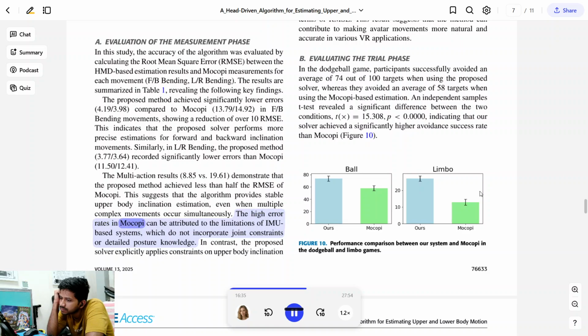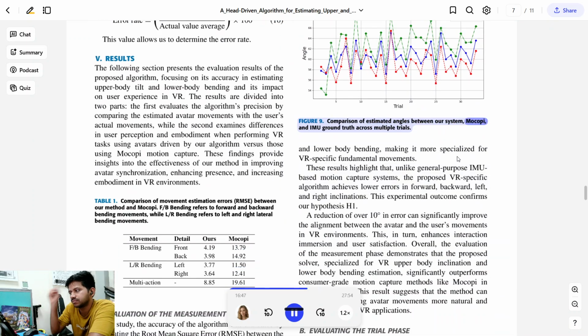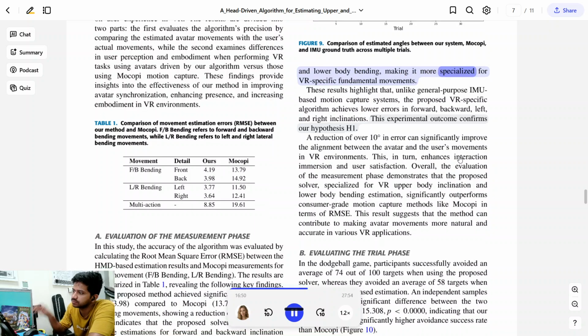The high error rates in Mokopi can be attributed to the limitations of IMU-based systems, which do not incorporate joint constraints or detailed posture knowledge. In contrast, the proposed solver explicitly applies constraints on upper body inclination and lower body bending, making it more specialized for VR-specific fundamental movements. Figure 9. Comparison of estimated angles between our system, Mokopi, and IMU ground truth across multiple trials. These results highlight that, unlike general-purpose IMU-based motion capture systems, the proposed VR-specific algorithm achieves lower errors in forward, backward, left, and right inclinations. This experimental outcome confirms our hypothesis H1.